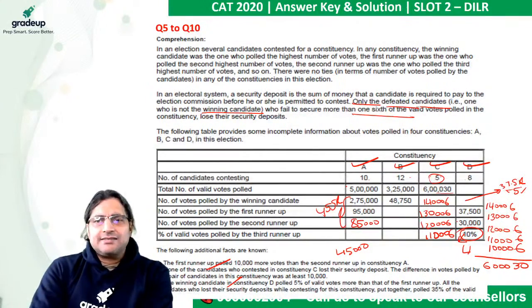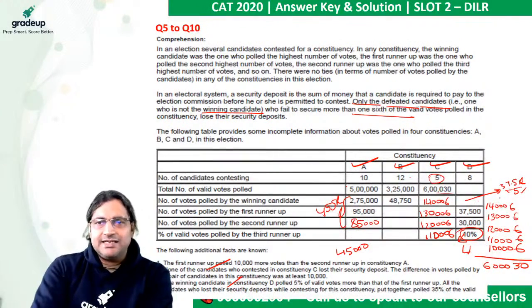If that is the case, this 30,000, 37,500 and 37,500 plus 5%, these 3 things put together should be 65%. And mind you, you already have 5% here. So that way, 37.5, 37.5 and 30. 37.5, 37.5 is 75, plus 30, 105.